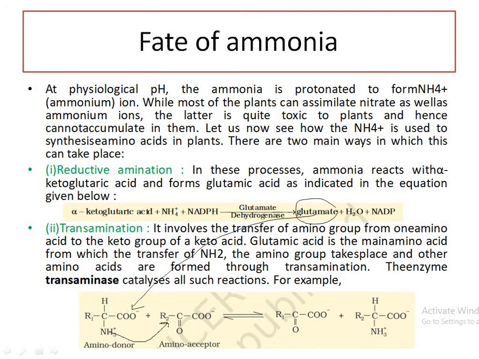this keto acid. Now this keto acid will convert to its amino acid form, and this amino acid will convert into its keto acid form. Like when there is glutamate and pyruvate, then glutamate will become alpha ketoglutarate, and pyruvate after getting the amino group will convert into alanine. This is the transamination reaction, and it is catalyzed by the enzyme transaminase.